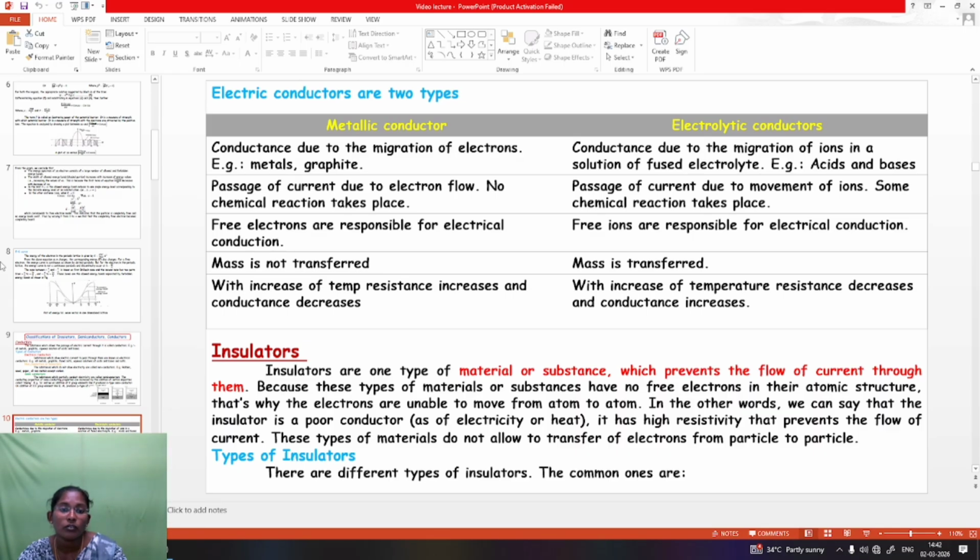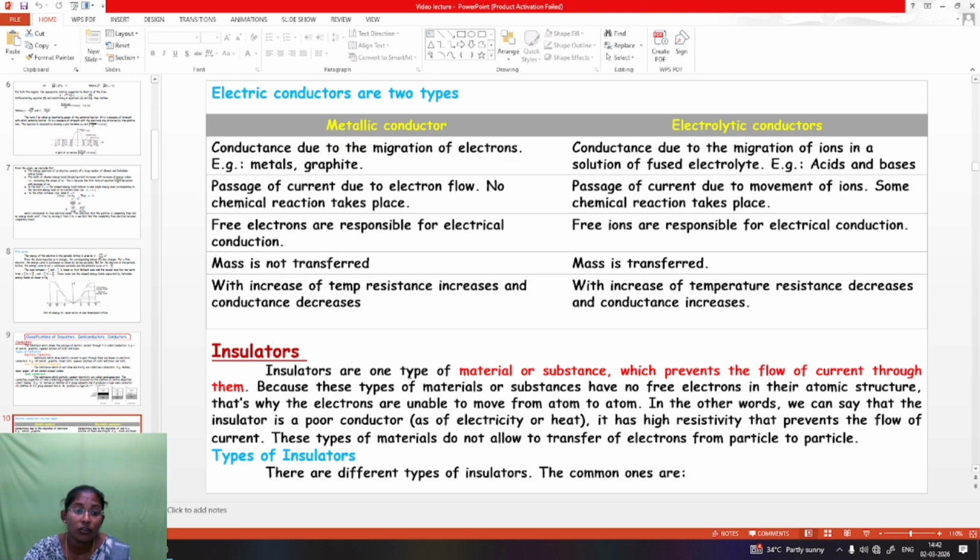Metallic conductors represent the passage of current due to electron flow. No chemical reaction takes place. In electrolytic conductors, the passage of current is due to the movement of ions, and some chemical reaction takes place. In metallic conductors, free electrons are responsible for electrical conduction. In electrolytic conductors, free ions are responsible for the electrical conduction. In metallic conductors, mass is not transferred. In electrolytic conductors, mass is transferred. In metallic conductors, with increase of temperature, resistance increases and conductance decreases. In electrolytic conductors, with increase of temperature, resistance decreases and conductance increases.